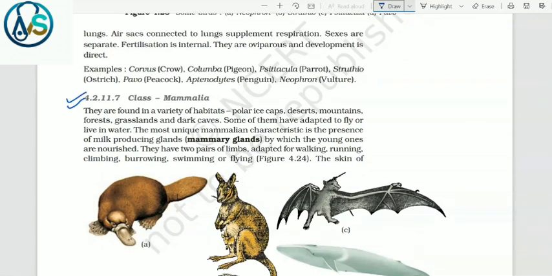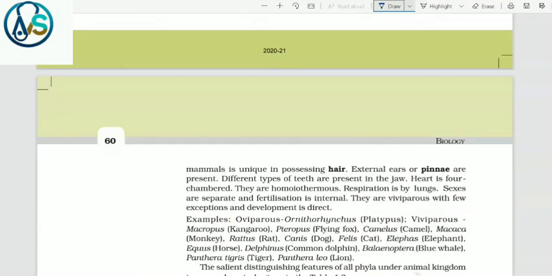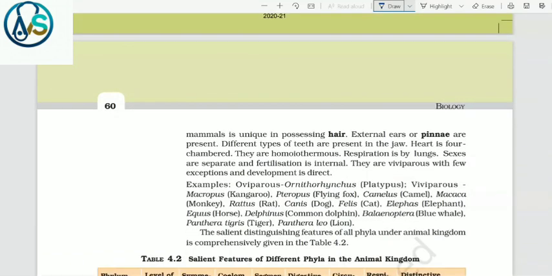4.2.11.7, that is Class Mammalia. They are found in a variety of habitats: polar ice caps, deserts, mountains, forests, grasslands, and dark caves. Some of them have adapted to fly or live in water. The most unique mammalian characteristic is the presence of milk-producing glands, that is mammary glands, by which the young ones are nourished. They have two pairs of limbs adapted for walking, running, climbing, burrowing, swimming, or flying. The skin of mammals is unique in possessing hair.